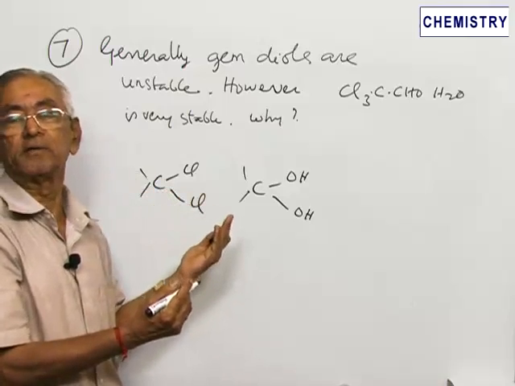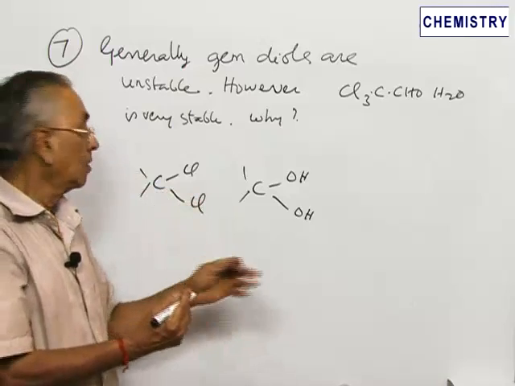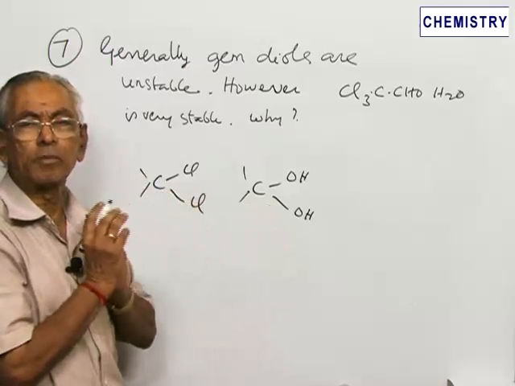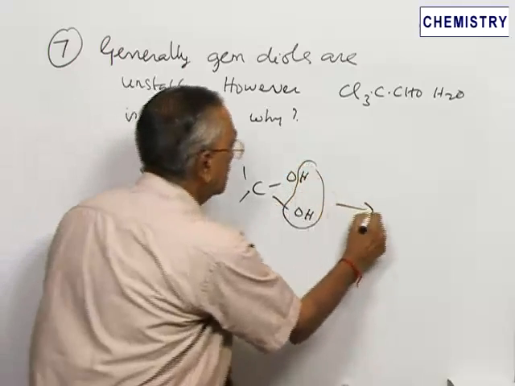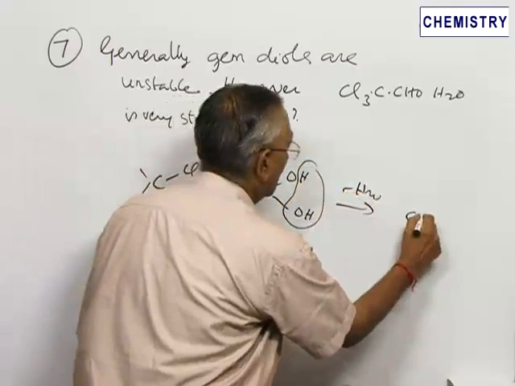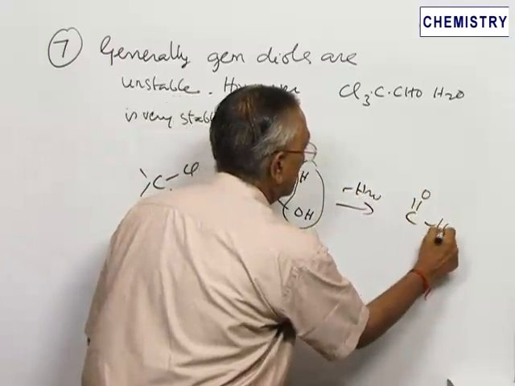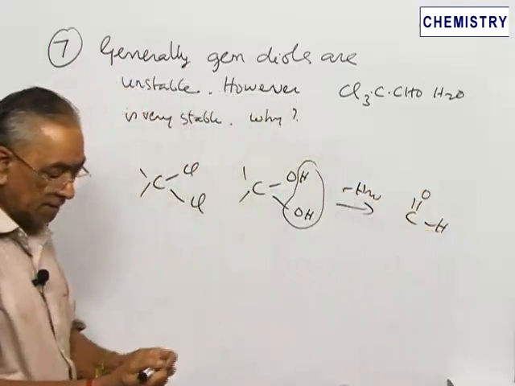Methylene dichloride is a very good, very stable compound, whereas geminal dihydroxy compounds are generally very unstable. Immediately it loses a molecule of water to give rise to an aldehyde or something else. So this type of compounds will be formed. That is usually the case.